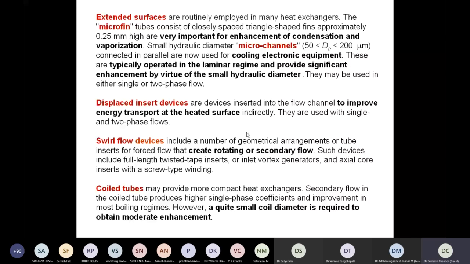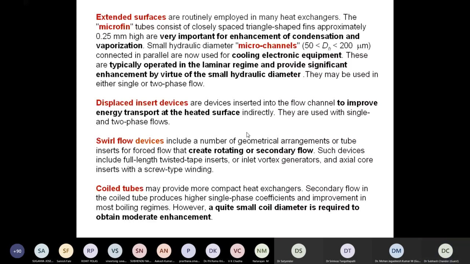Later we'll see that two-phase flow has some different types of issues as compared to single-phase flows, right? The displaced inserts basically play with the core region of the flow. They increase the transport of energy in the core region and ultimately enhance the heat transfer from the surface to the fluid.